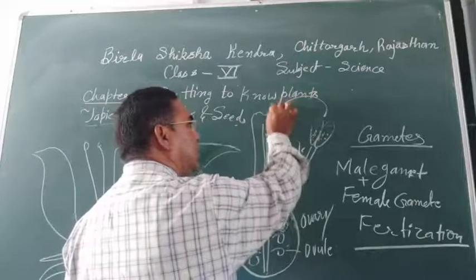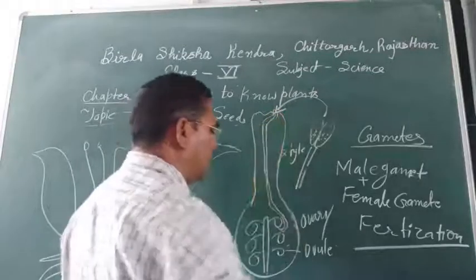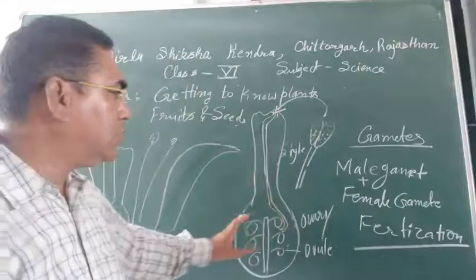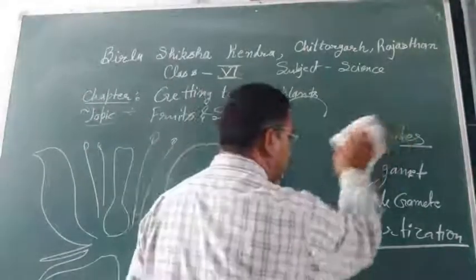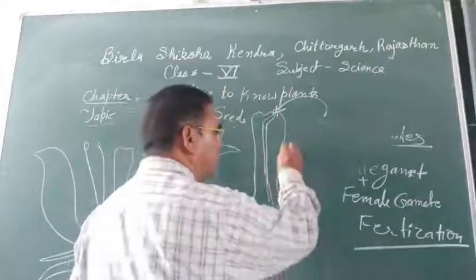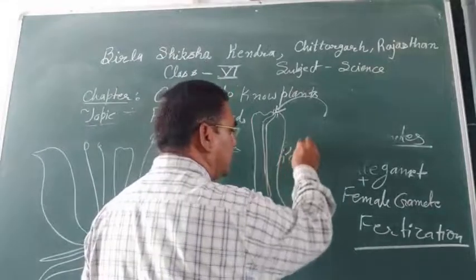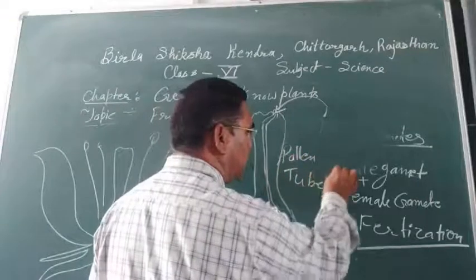And we have seen the pollen grains transfer from anther to stigma, and when these pollen grains transfer over here, they start to germinate and produce a tube-like structure. This tube-like structure is known as the pollen tube.